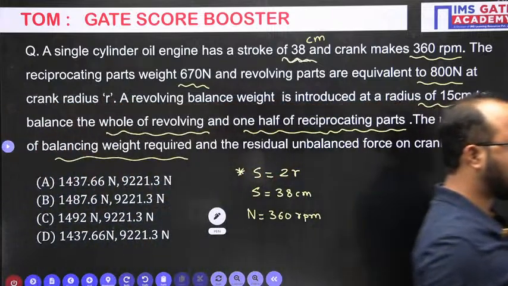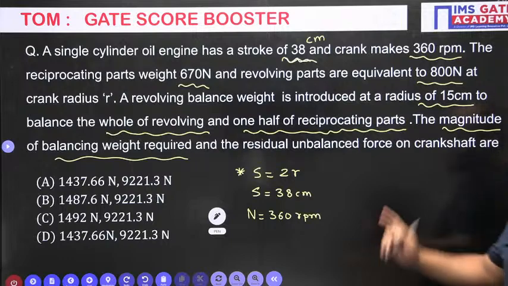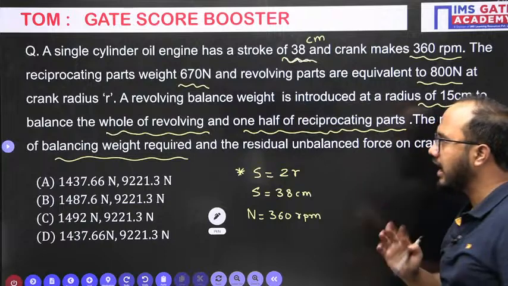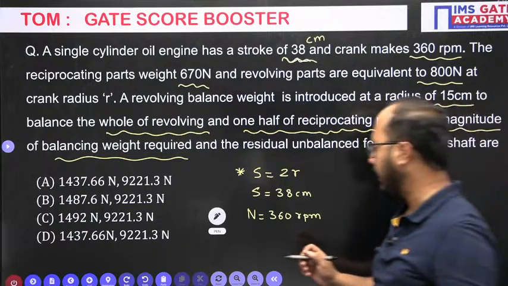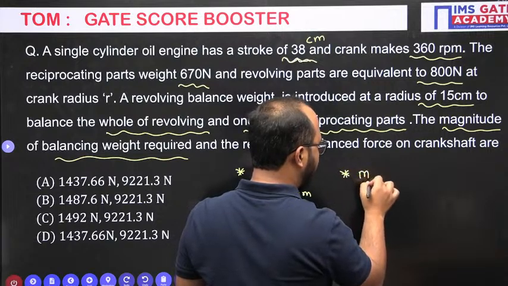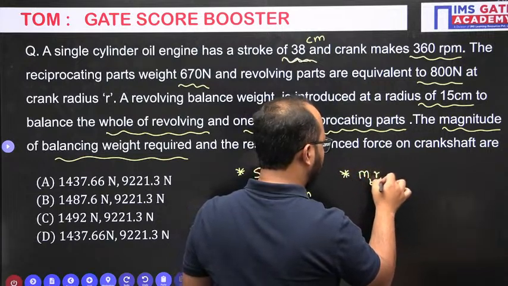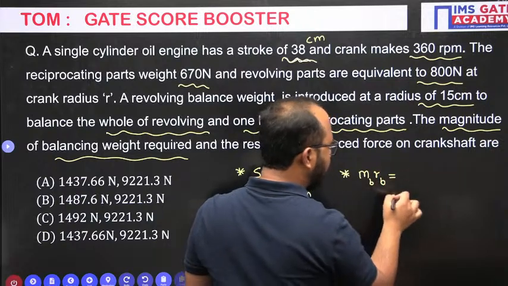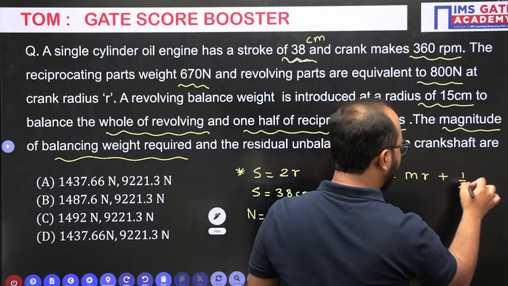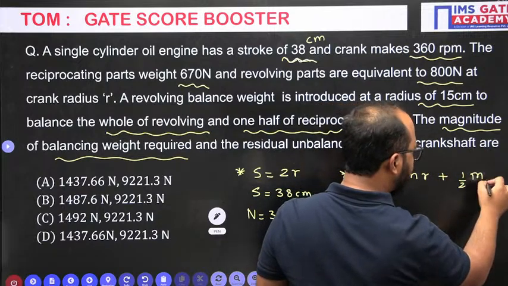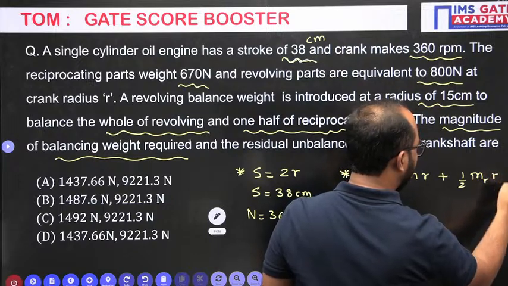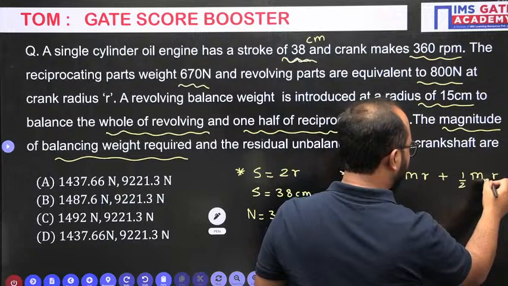Okay, everyone, just try this question. This statement is very important here: the whole of the revolving mass and one half of the reciprocating parts are to be balanced. So basically what equation can we write here? Whatever balancing mass we are keeping here, at whatever radial location, it will balance completely the rotating masses plus half of the reciprocating mass.